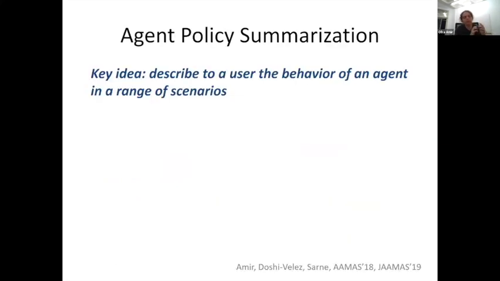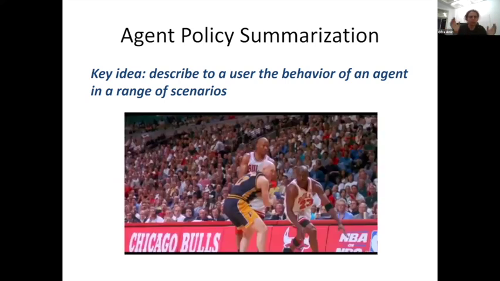So to this end, our approach is something we call policy summarization. The key idea is that if I want to convey the policy of the agent to you, I can't tell you what it will do in any possible world state, right? So for example, here's an analogy to a human domain: say I want to describe to you how Michael Jordan plays basketball, what the capabilities and limitations of Michael Jordan are. I can tell you, okay, watch an NBA season, watch 81 games, and figure it out. But it's not really feasible, right?